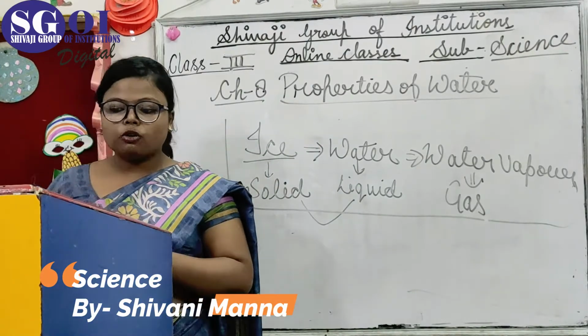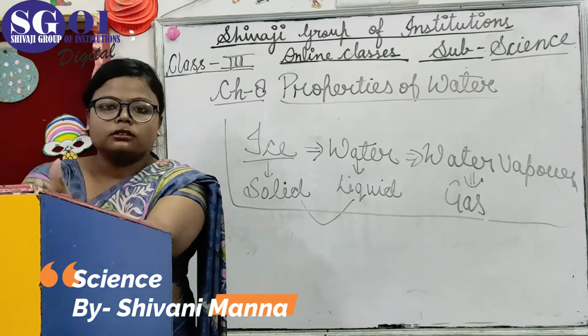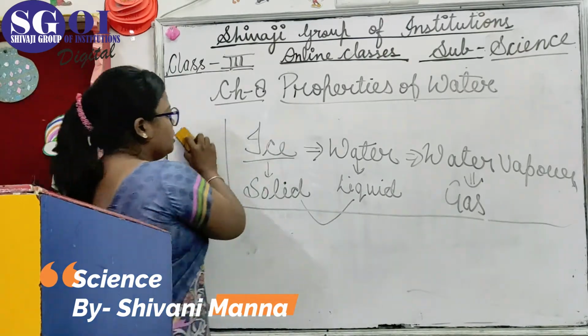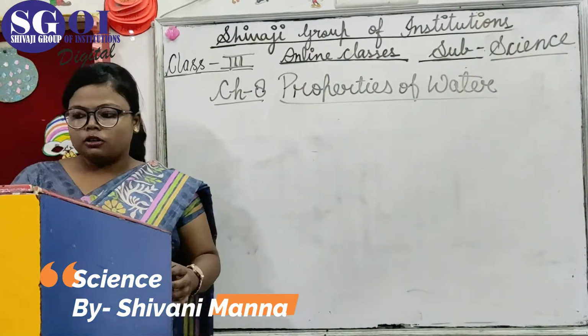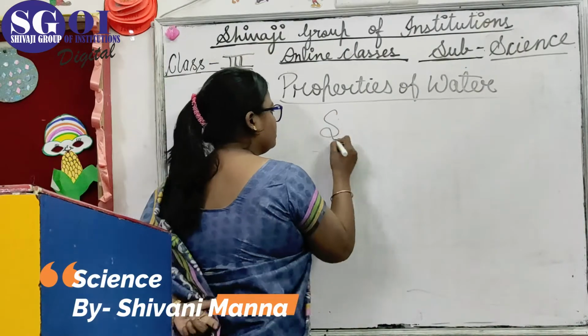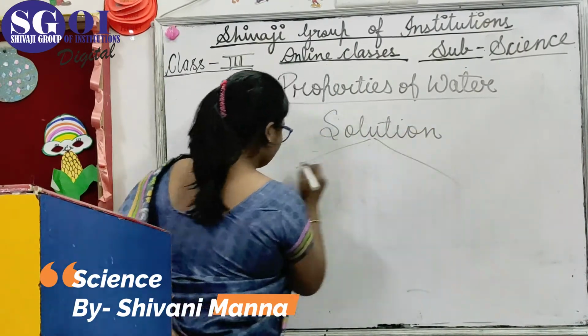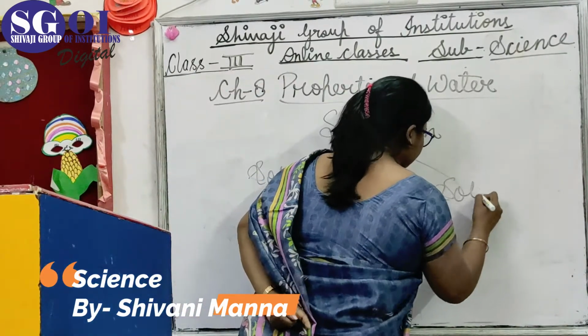Water is a good solvent. What is a solution? A solution has two parts: solute and solvent.